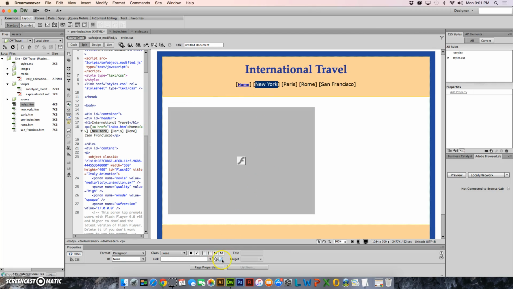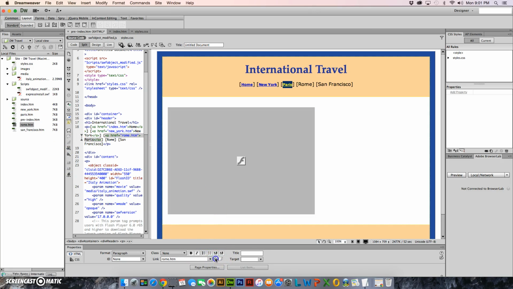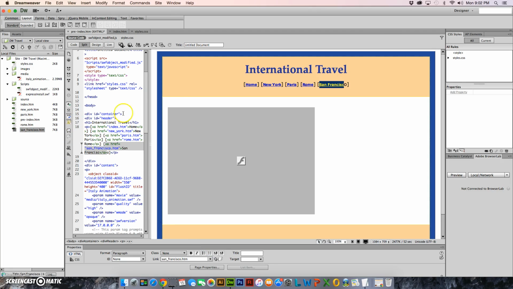And I'm going to do that for every page. There's also a folder here. If you would be more comfortable going in and double clicking on the file instead of dragging and dropping, you could do that. Oops, I did that to the wrong page. That's fine. I'll go and fix it. There we go. It's up to you which method you like best. You always have the possibility of going in and just typing in code as well, if that's what you are most comfortable with. Oops, I missed the O in San Francisco. Let me get that one more time. There we go. So now I have that done.